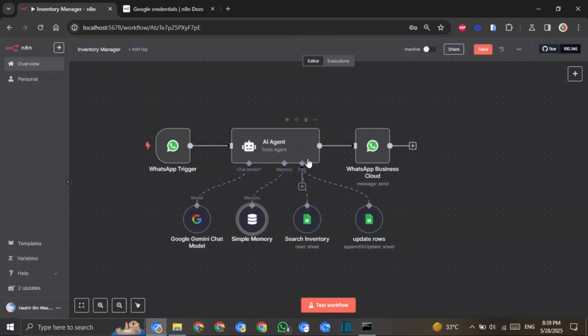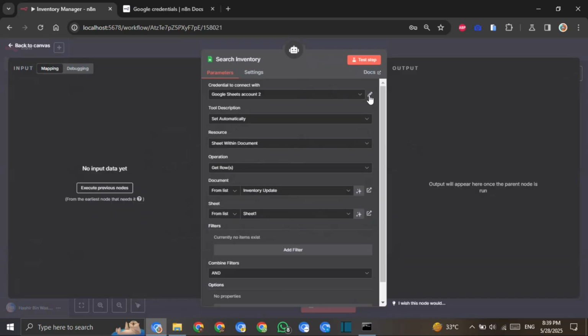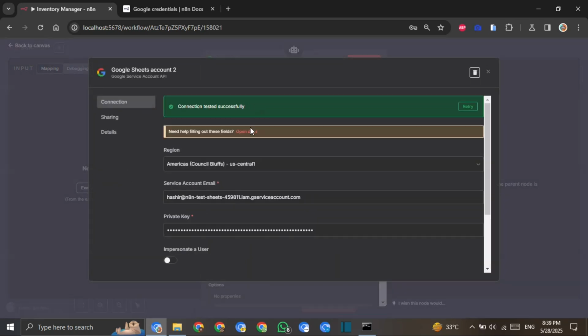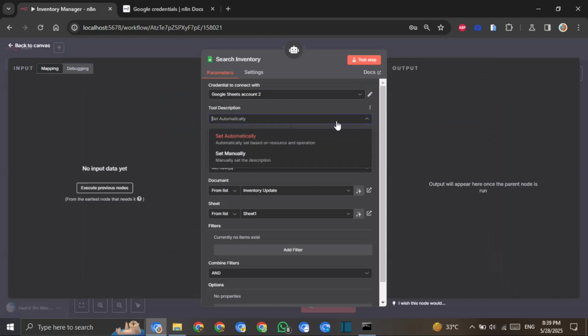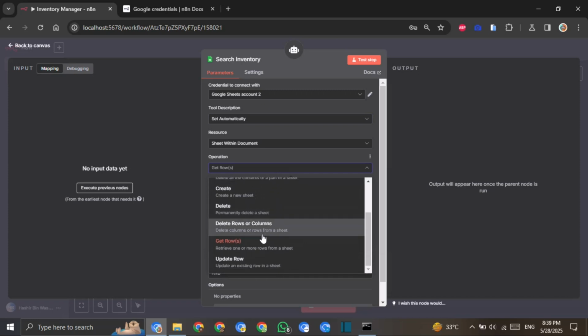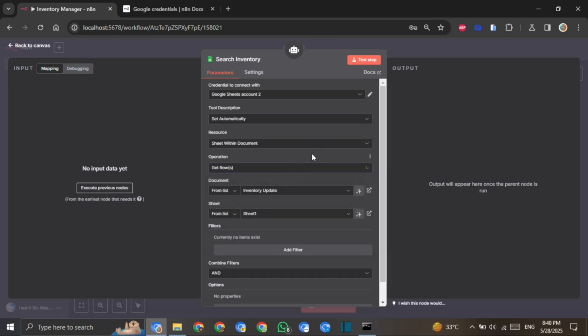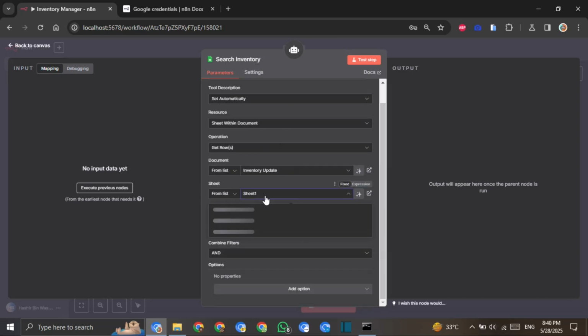And the fourth node we have to connect is a tool. Here will be the Google Sheets where the inventory is located. So we will add a Google Sheets node and connect the Google API. It is also very easy. You can open docs and do it on your own. The description is set automatically, nothing to change. In the operation we have to use get rows, because get rows means it will read the rows of the sheet. It is a read inventory, meaning it reads from Google Sheets and gives us the answer. I have connected my Sheet1 here, and no more modifications are needed.